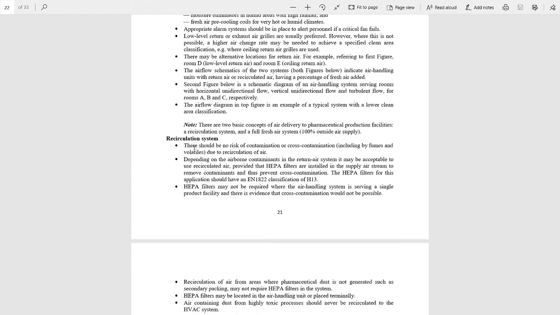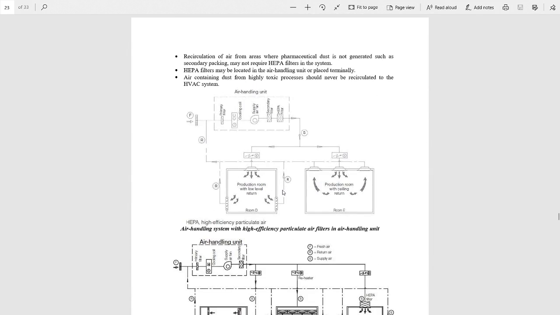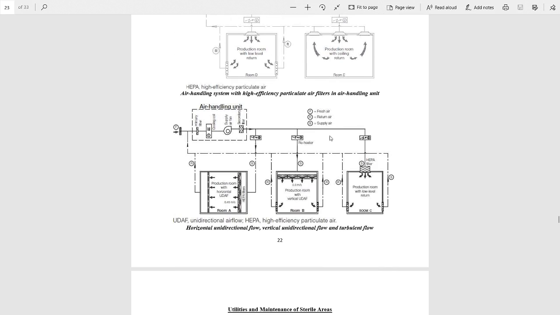In a recirculation system, there should be no risk of contamination or cross contamination due to recirculation of the fan. HEPA filters may not be required where the air handling system is serving a single product facility. But HEPA filters may be located in the air handling unit or placed terminally. In these two figures, the HEPA filter in the first figure is in the air handling unit, and in the second figure the HEPA filter is placed terminally.